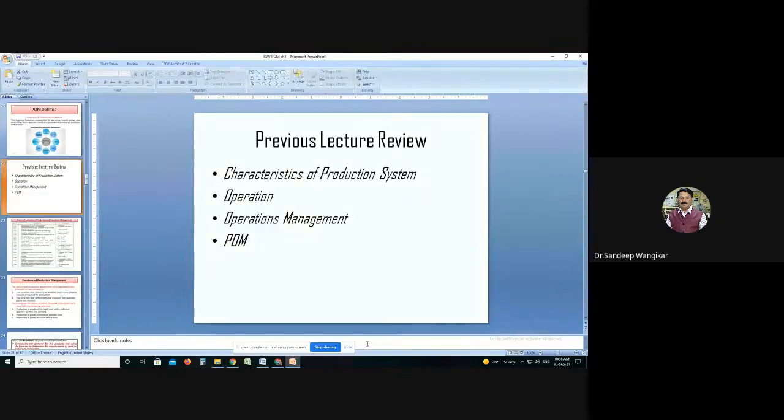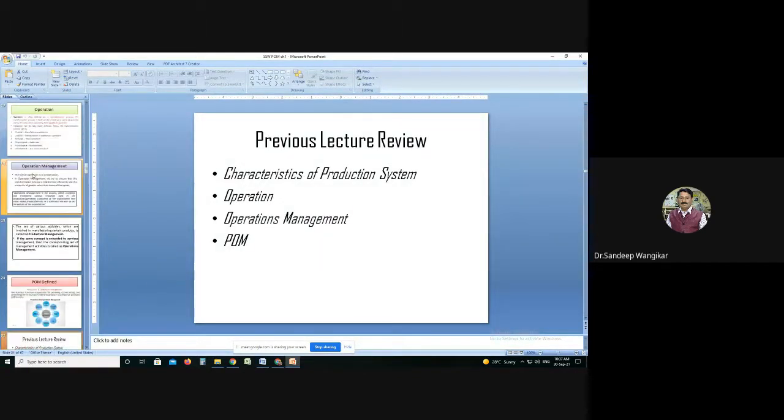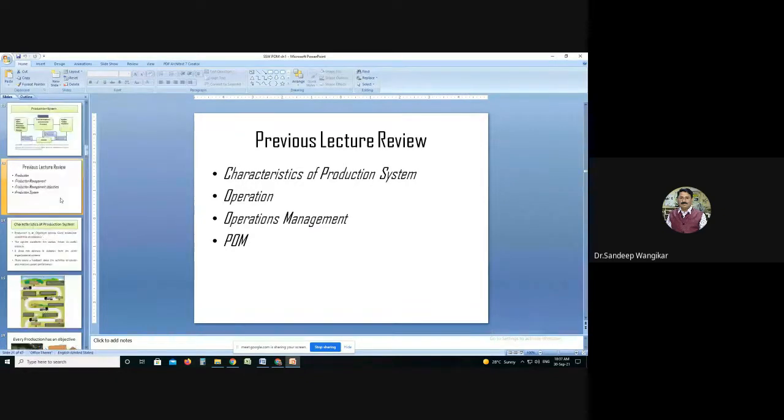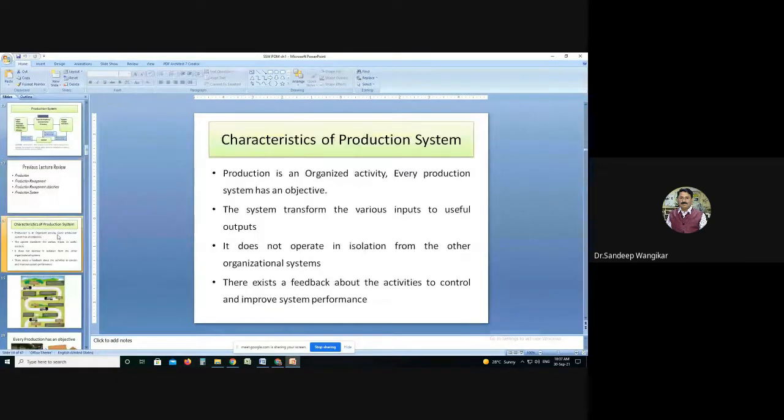Let us have a review of the previous lecture. Last lecture we discussed the characteristics of production system. These are the characteristics: every production system has an objective. Then the system transforms the various inputs into useful output.